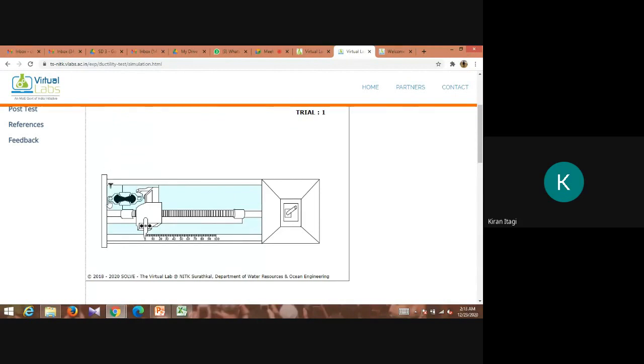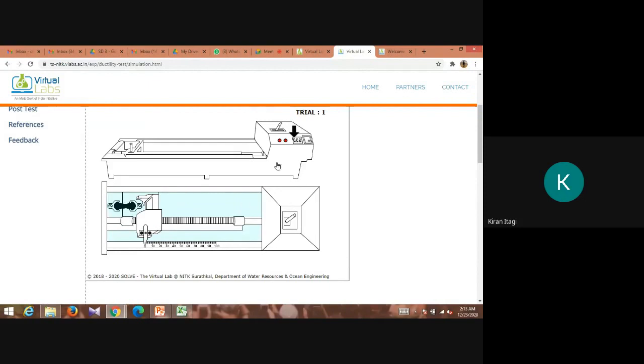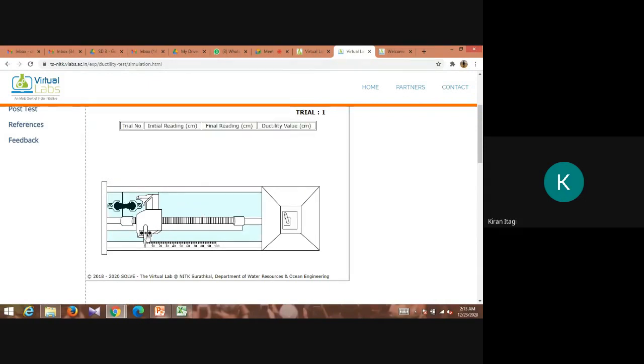Apply the screws. Only one side you should fix, the other should be free to move. This will be fixed to the moving end. Remove the side edges. Turn on the machine. Apply the lever. Note down the initial reading, which will be 0. At what point will it break? See here, you can see the breakage.